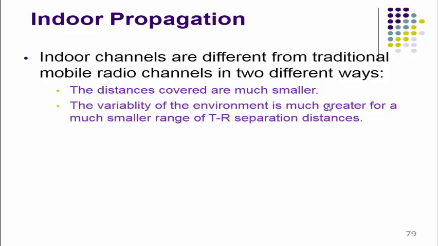So in a small TR separation distance, that is a few meters, a large amount of variation of the radio waves is observed.